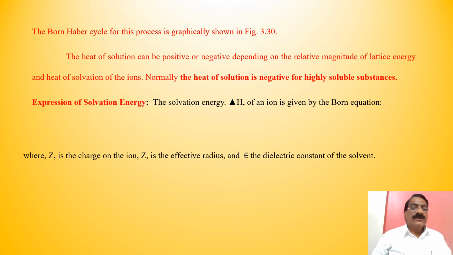Expression for solvation energy. The solvation energy ΔH of an ion is given by the Born equation. ΔH is equal to Z squared upon ZR into (1 minus 1 upon epsilon), where Z is the charge on the ion, ZR is the effective radius, and epsilon is the dielectric constant of the solvent.